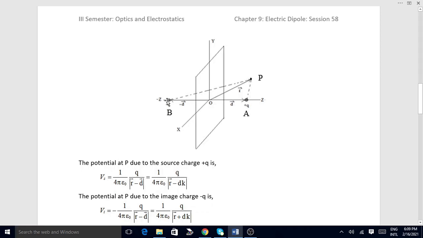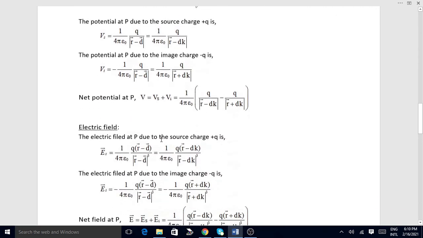Actually, in this triangle, this side is equal to the sum of these two sides. This is r, this is minus d. Their sum is r minus d. Therefore, the position vector from B to P is the r minus d vector.